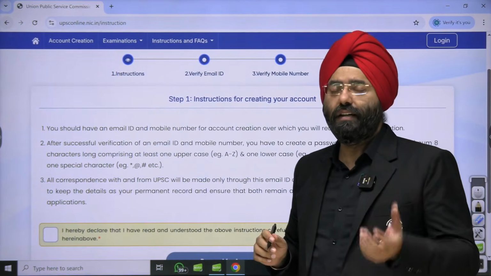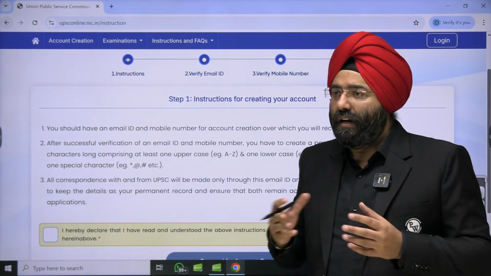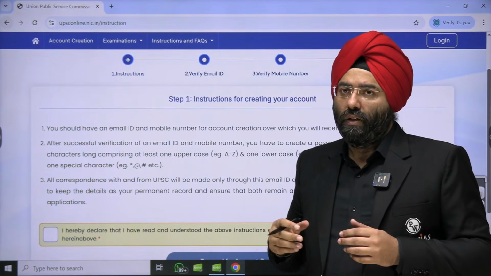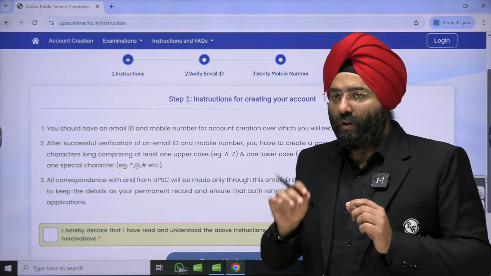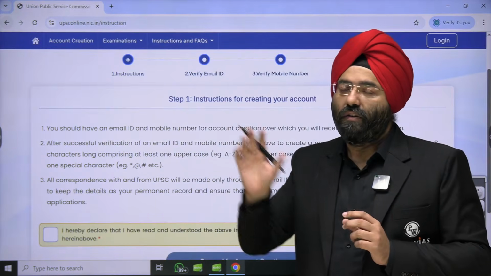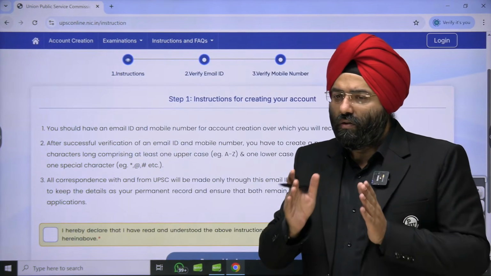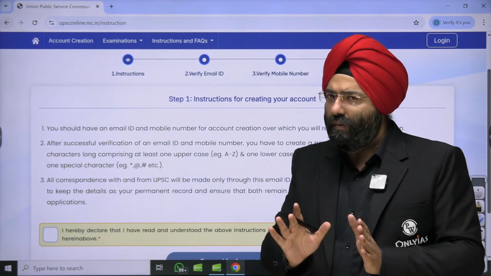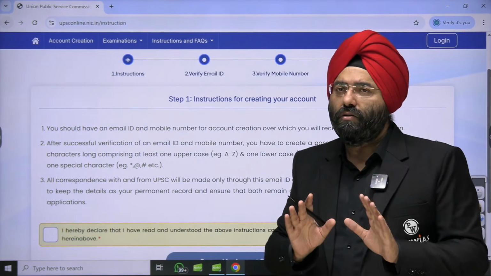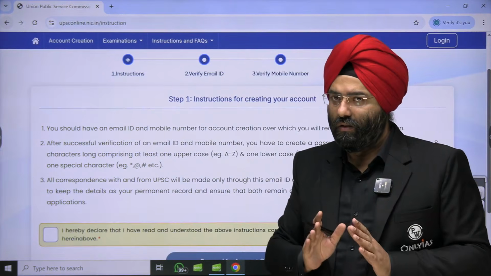And advice from my side, there are many people who have email IDs like chintumintu.com, golumolu.com. For God's sake, because that email ID is going to continue even till your interview stage. Create a proper email ID if you do not have one, right? Whatever your name is, it generally corresponds to your name. Have a proper email ID because that represents your identity, your character, and your personality also, right?